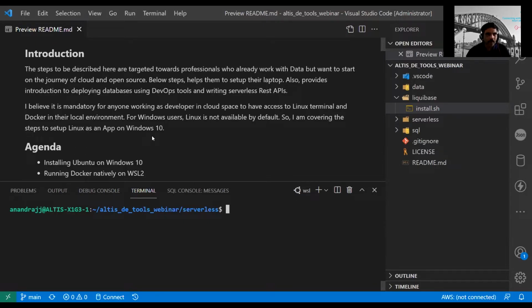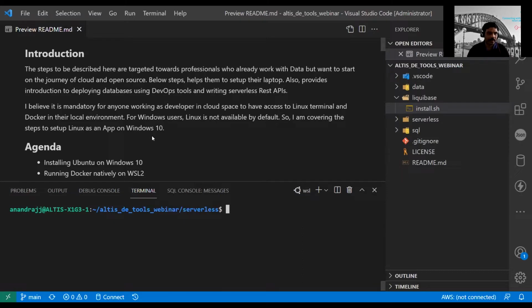This is a very hands-on session, and it is for people who are already working with data, who know how to do ETL, or who know analytics, SQL and BI, but want to start their journey towards more cloud-oriented deployments and open source based tools. Everyone working in data uses different tools, but now everything is converging to the cloud. There are also open source development tools available, and the goal is to show how to use them. I'll be introducing a few of those tools in this session.